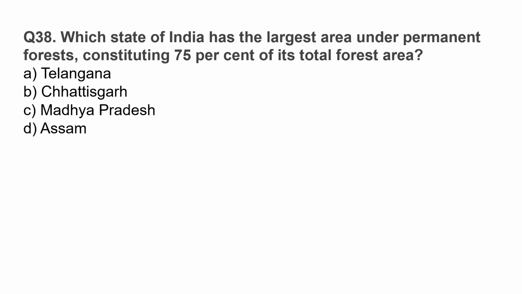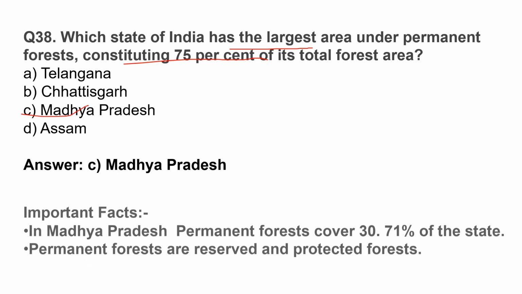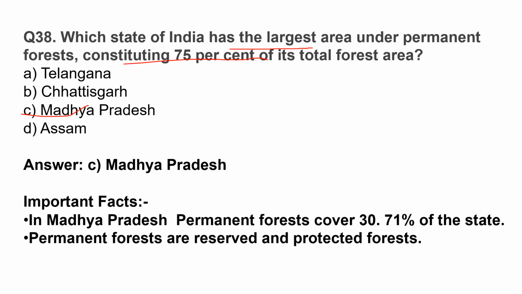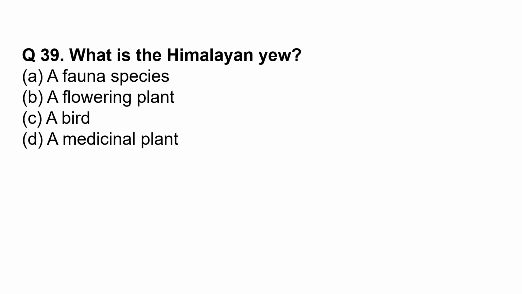Which state of India has the largest area under permanent forest, constituting 75% of its total forest area? Madhya Pradesh, C option. In Madhya Pradesh, permanent forest cover is 30.71% of the state. Permanent forests are reserved and protected forests.